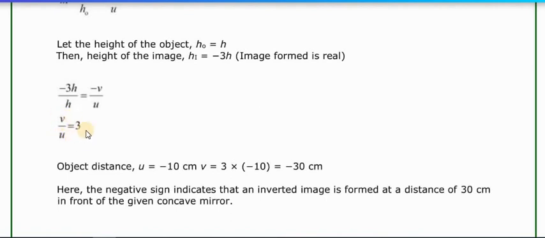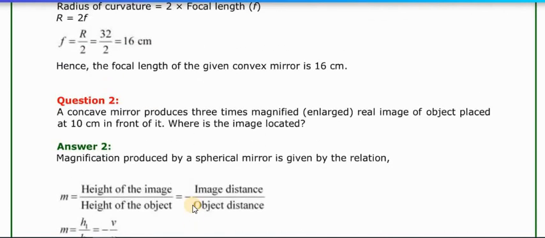So u is multiplied with this 3, so v is equal to minus 30 centimeters. Means the image that we get is at a distance of 30 centimeters from the pole. And this minus sign indicates that the image we get is an inverted one. And this mirror is a concave mirror, as I told you.